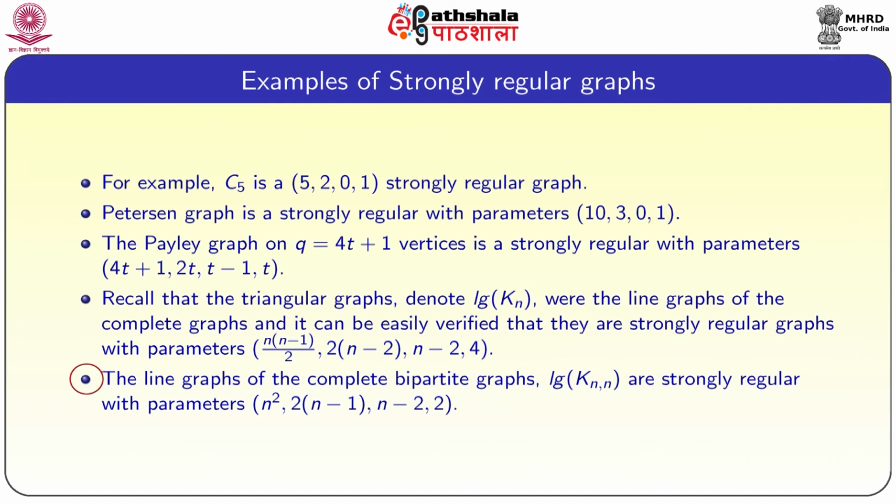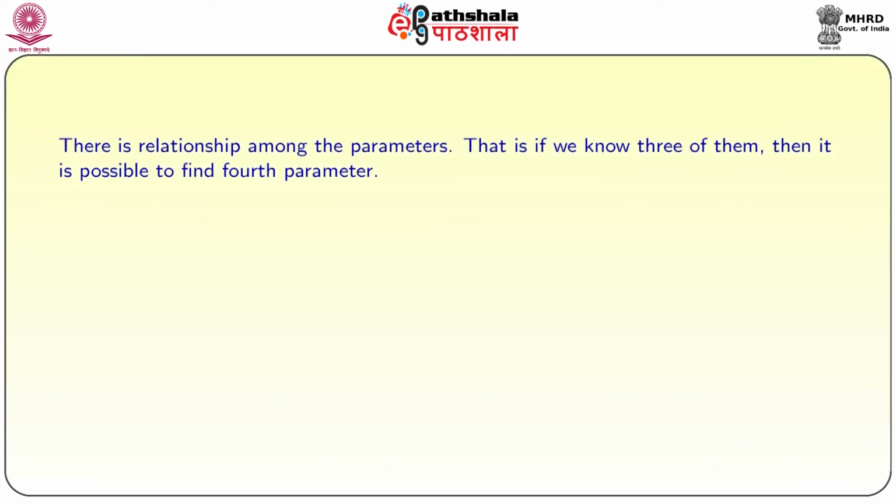The line graphs of complete bipartite graphs, that is L(G) of K(n,n), are also strongly regular graphs with parameters n square, 2(n-1), n-2 and 2. There is a relationship among the parameters, that is, if you know 3 of them, then it is possible to find the fourth parameter. Let X be a strongly regular graph with parameters n, k, a, c.